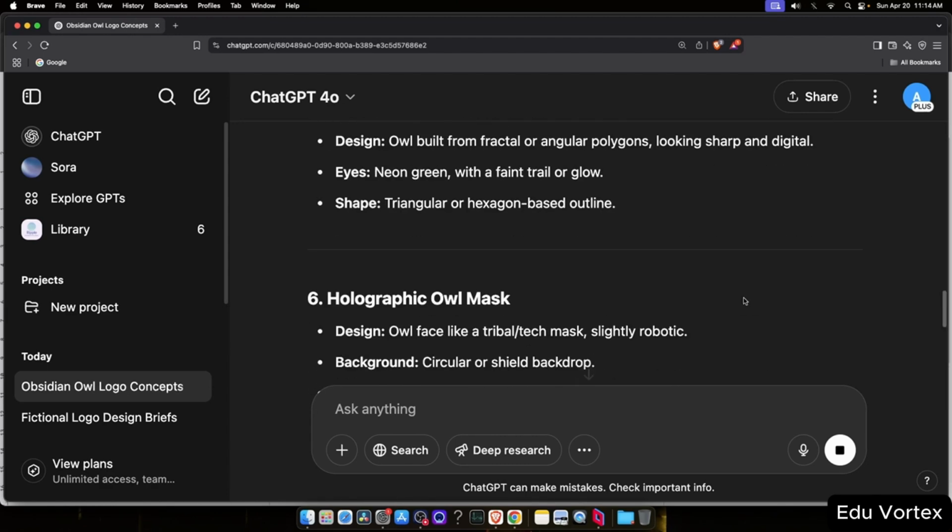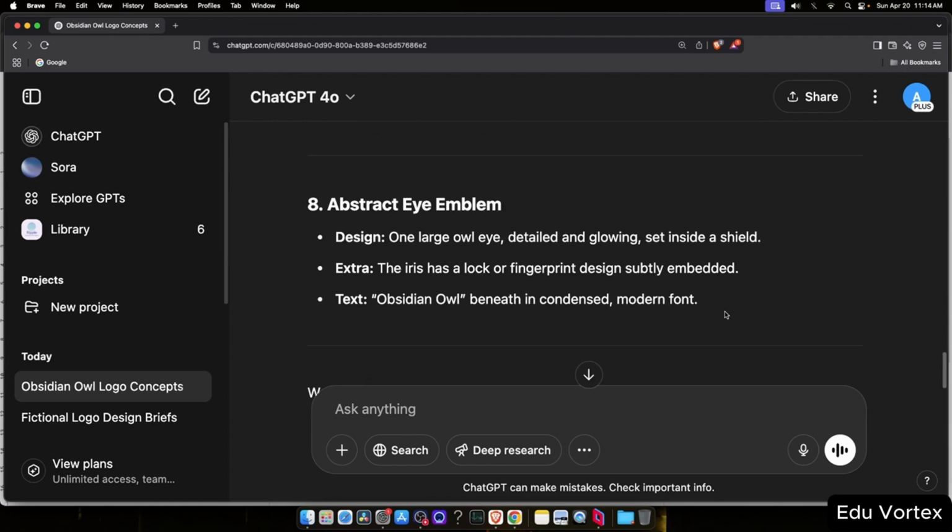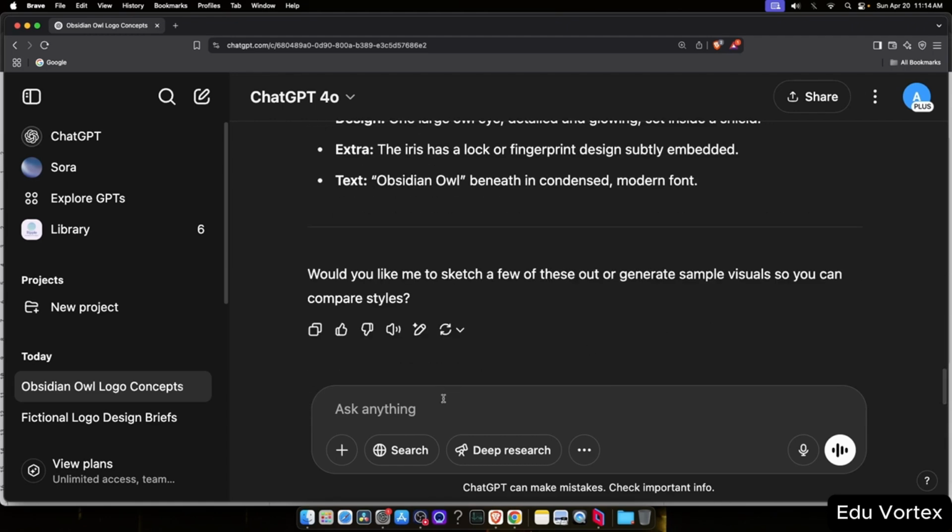ChatGPT has already come back with a few cool variations, but let's keep going and ask it for even more suggestions, this time in distinct visual styles like modern, vintage, futuristic, and so on.